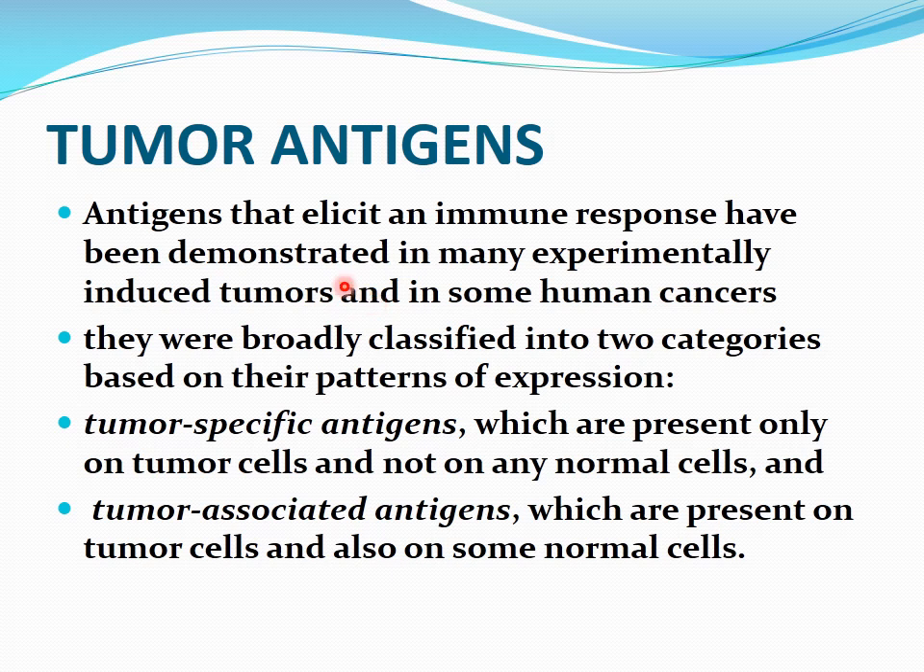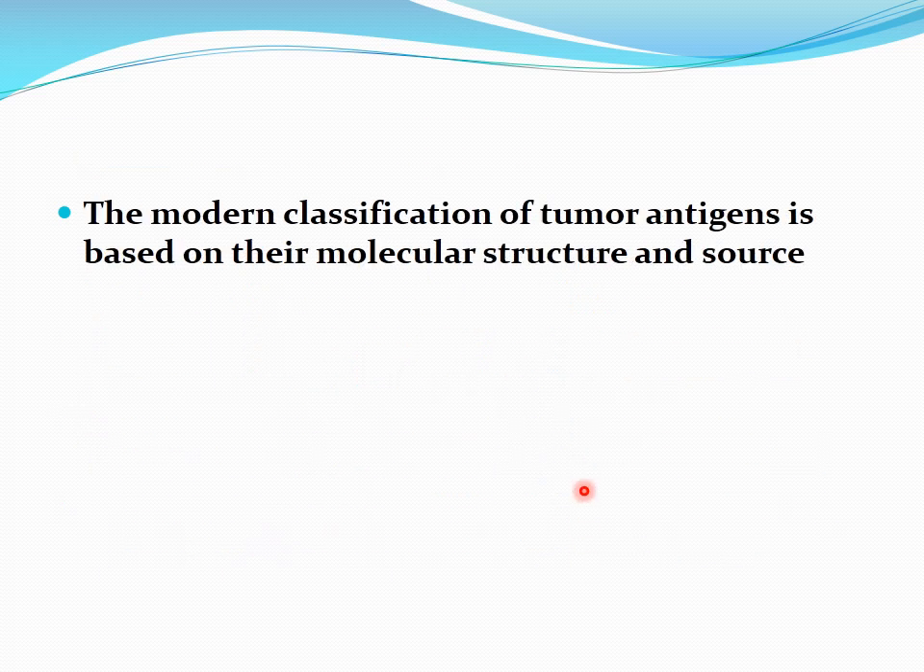Antigens that elicit an immune response have been demonstrated in many experimentally induced tumors and in some human cancers. They were broadly classified into two categories based on their pattern of expression. These are tumor specific antigens, which are present only on the tumor cells and not on any other normal cells, and tumor associated antigens, which are present on tumor cells and also on some normal cells. The modern classification of tumor antigens is based on their molecular structure and source.